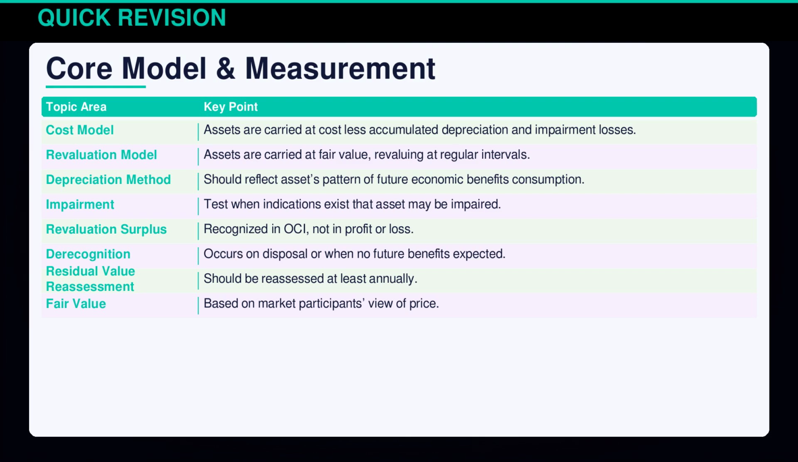IAS 16 provides two models for measuring assets. The cost model, where assets are held at cost minus depreciation, and the revaluation model, where they are adjusted to fair value. Choosing the right depreciation method is key, reflecting the asset's economic use. Regular impairment testing and revaluation ensure accuracy, with revaluation surplus appearing in other comprehensive income.